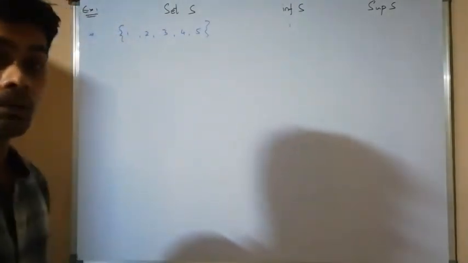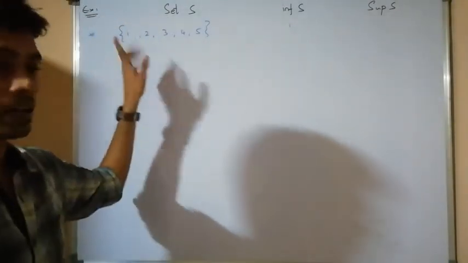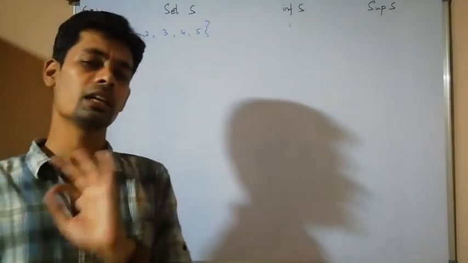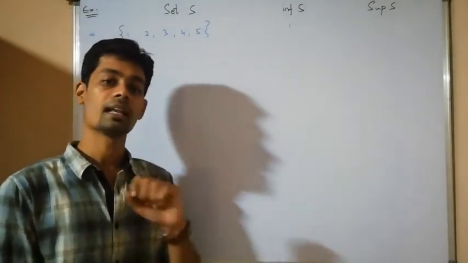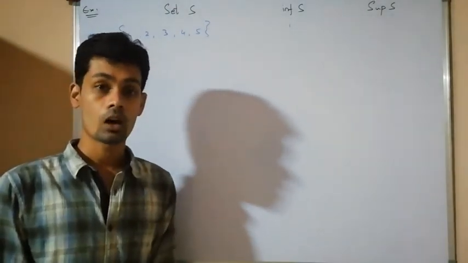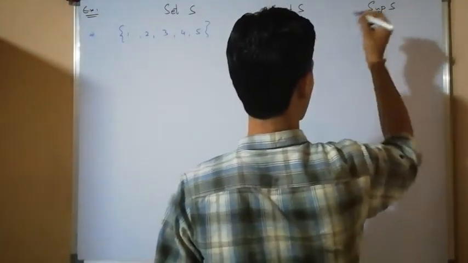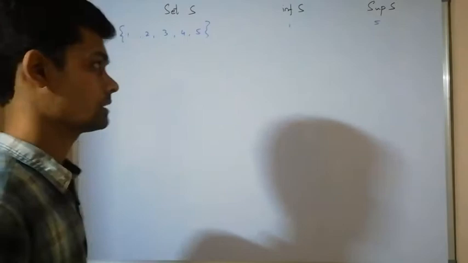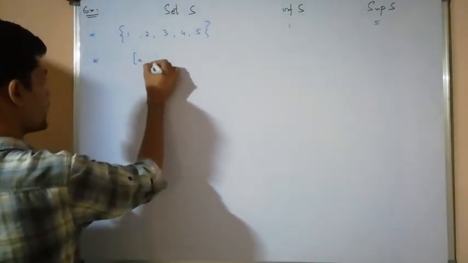What about the supremum? Similarly, all the elements are less than or equal to 5. If I take any real number less than 5, like 4.9, I will get an element in the set, that is 5, which is greater than that one. That will not be an upper bound. Therefore 5 is the supremum of the set. If I take the example of the closed interval a comma b.